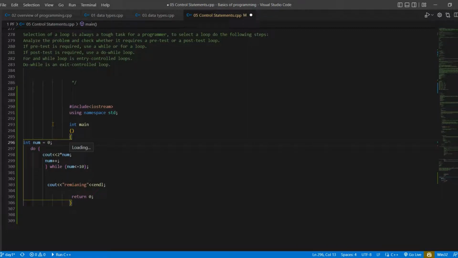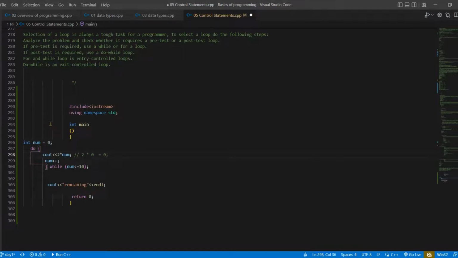Okay, so again, int num is equal to 0, do while loop. It's actually not a condition, it's actually a loop. So what does do mean? Do means doing of something. This shows that we execute this statement and increment the num value. Like here num is 0, it will multiply 2 by 0 and get 0.